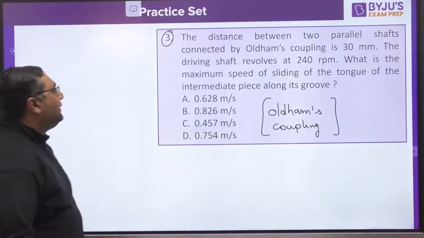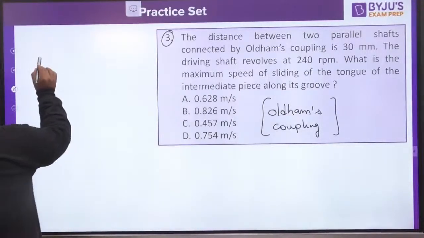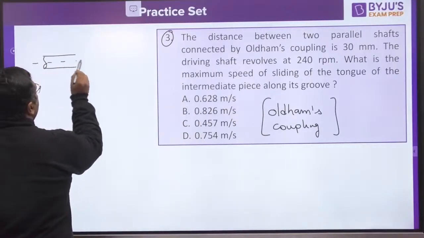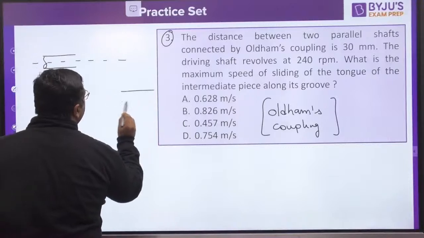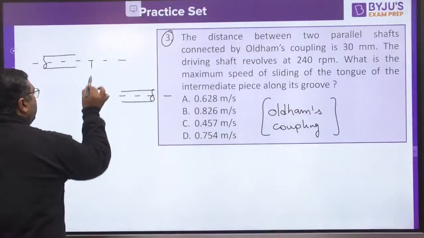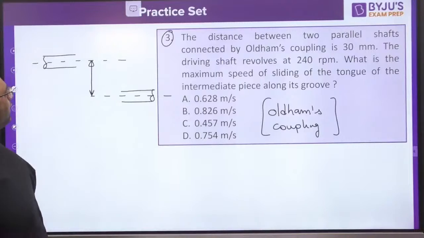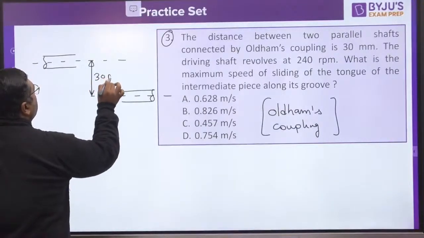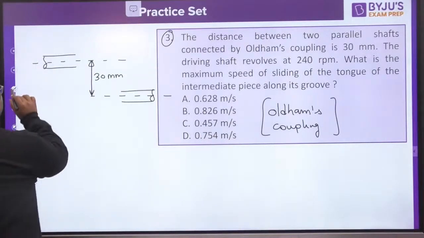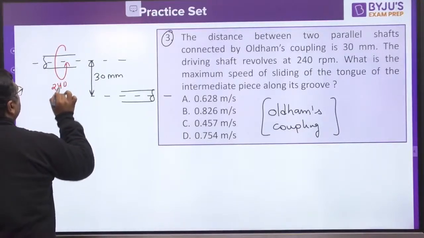So, the distance between two parallel shafts connected by Oldham's coupling. Let us say this is the driver shaft and this is the driven shaft. The gap between these two axes is given as 30 mm. The driving shaft revolves at 240 rpm.